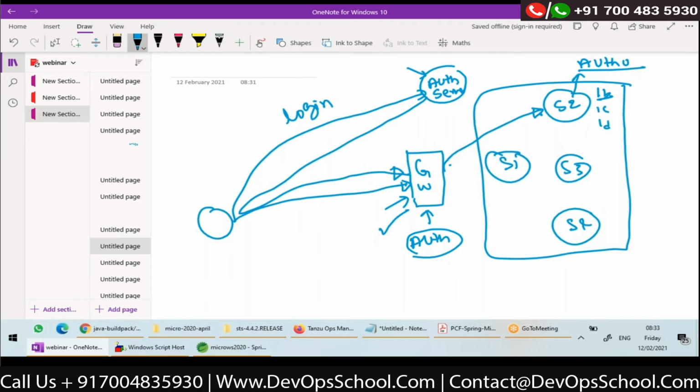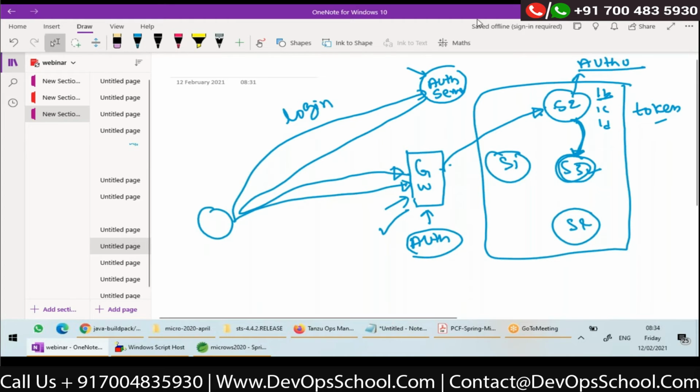Or suppose now S2 wants to make a call to S3. Now it should be able to send the token to S3, and S3 should again authorize. This is called token relay. The token is passed from gateway to S2, S2 to S3. So authorization checks have to be done at each service level, right? This is how the scenario will be for securing your web apps.